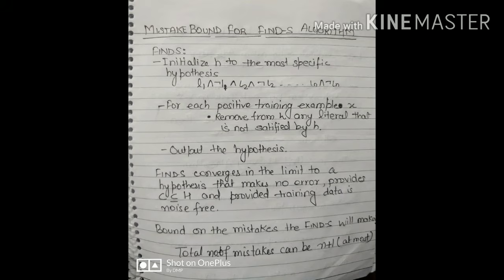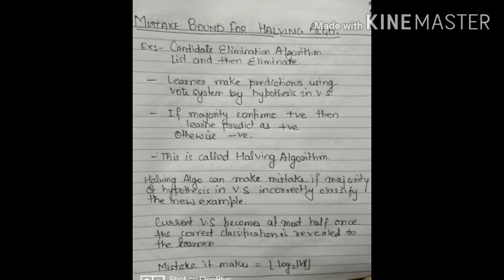Then when we move to the next training example, it is not sure whether it classifies it properly or misclassifies it, because half of the literals were already removed when we classified the first training example. That is why at most the number of mistakes it makes is n plus 1. Now let's cover another algorithm, the halving algorithm. So this is the mistake bound for the halving algorithm.